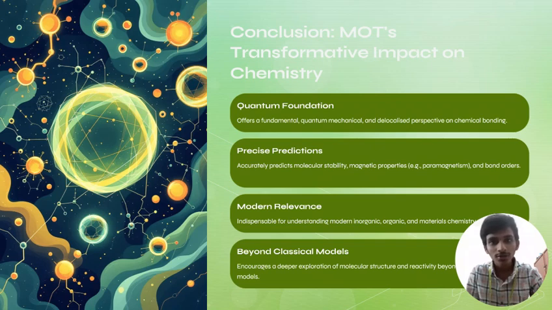To conclude, molecular orbital theory has had a transformative impact on chemistry. It was a revolution in quantum foundation, offering a fundamental quantum mechanical and delocalized perspective on chemical bonding, and it gives precise predictions in chemistry. It accurately predicts molecular stability, magnetic properties such as paramagnetism, and bond orders.